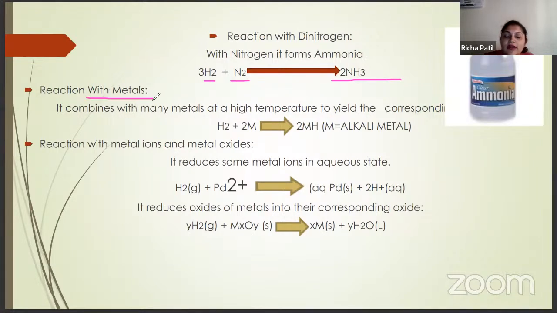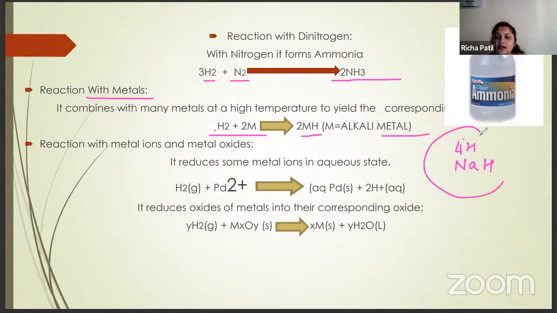With metals, when hydrogen reacts with metals, it forms what? Metal hydrides. So MH is nothing but metal hydrides. M can be any alkali metal. For example, if I take Li, it can form lithium hydride, sodium hydride. So LiH, NaH.